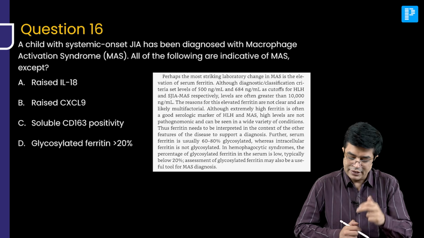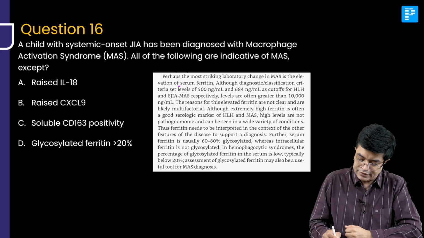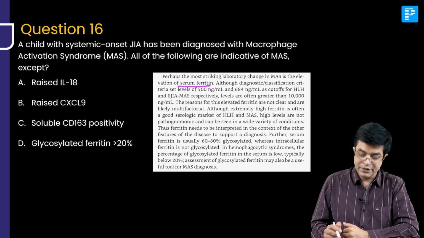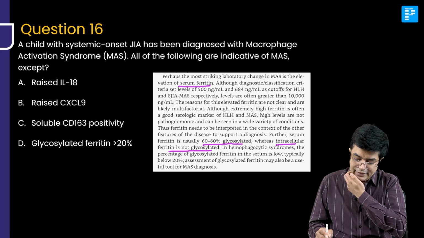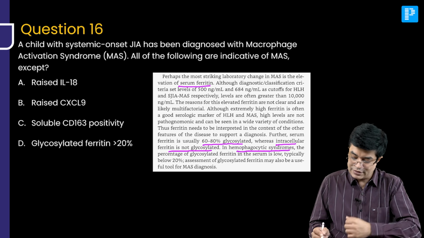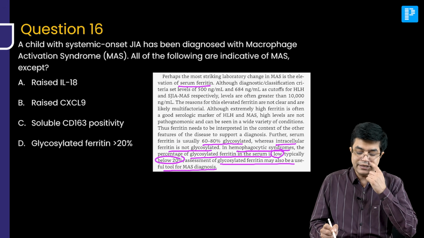So Nelson says that the most striking laboratory change in MAS is the elevation of serum ferritin. This is something we already know. Now they are saying serum ferritin is usually 60 to 80% glycosylated, whereas intracellular ferritin is not glycosylated. In hemophagocytic syndrome, including MAS, the percentage of glycosylated ferritin in the serum is low, typically below 20%. And assessment of glycosylated ferritin may also be a useful tool for MAS diagnosis.